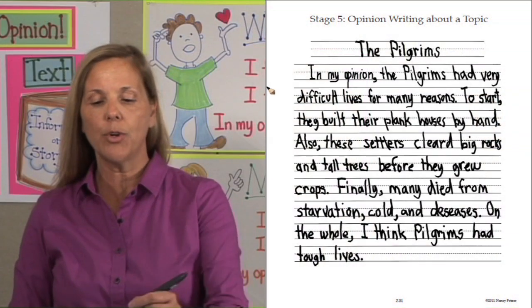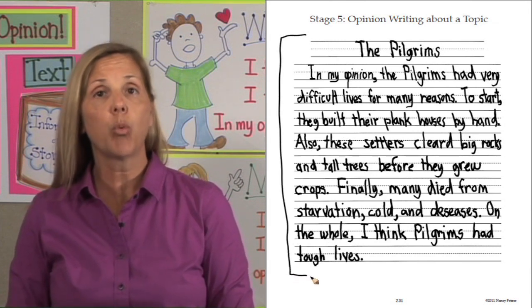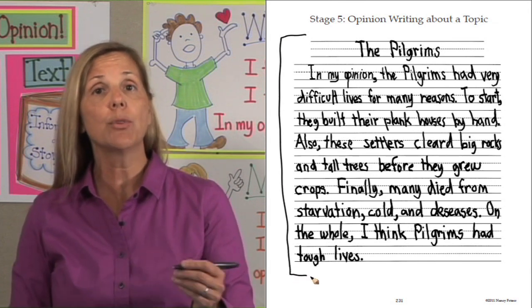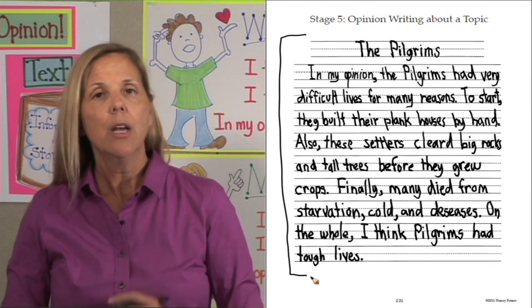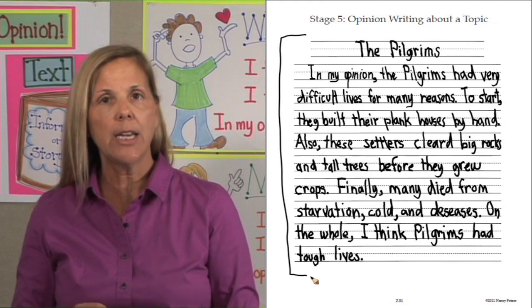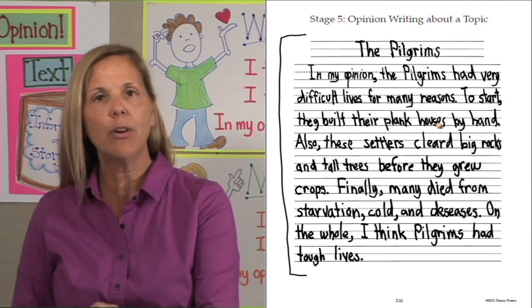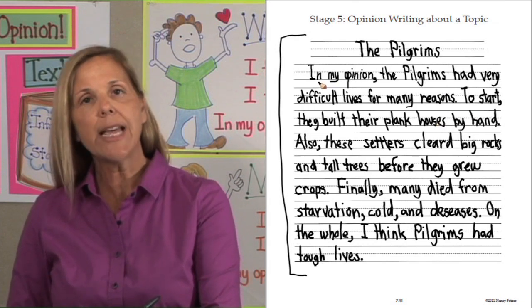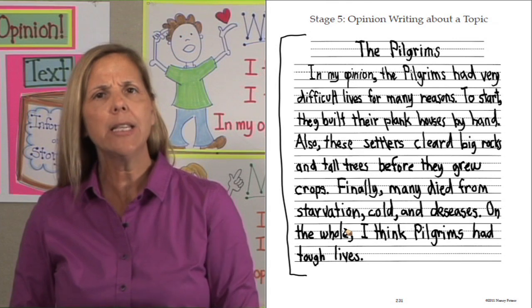On page 231, you will see the finished piece of writing that this student produced from their opinion organizer about pilgrims. What I want you to notice is that this student has their capitals, their commas, their periods. This student's sentences are in the right order. They make sense. Why is that?